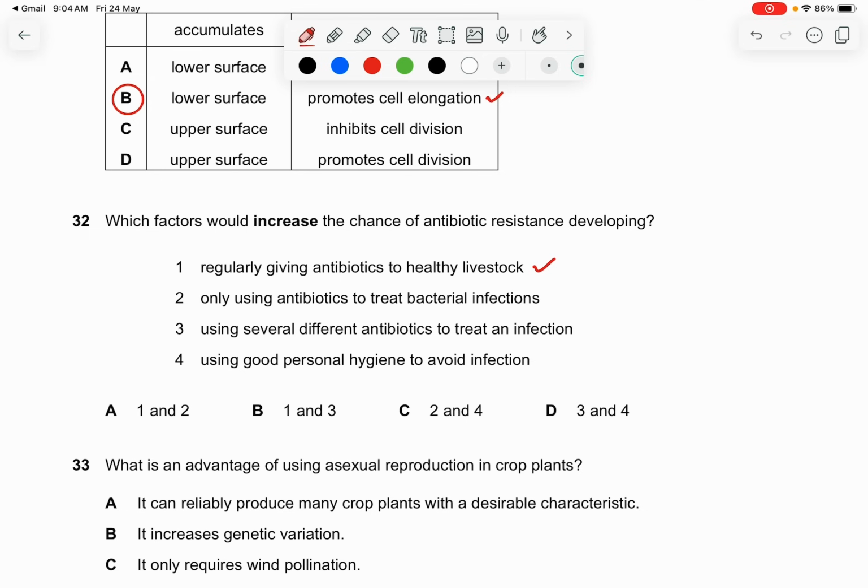Only using antibiotics to treat bacterial infection has no relationship. Using several different antibiotics to treat infection, you cannot do that; if you do, surely antibiotic resistance will happen. Using good personal hygiene to avoid infection has no relation to the question. So the answer is just B.